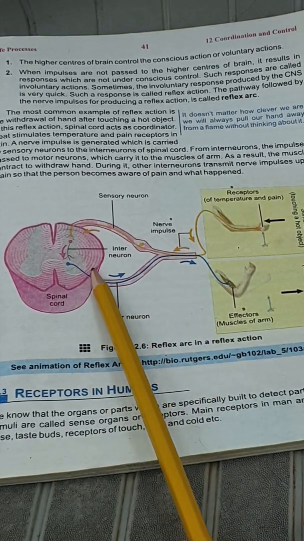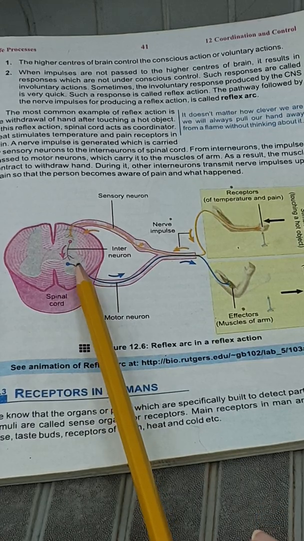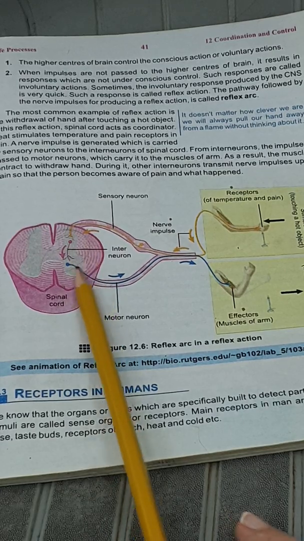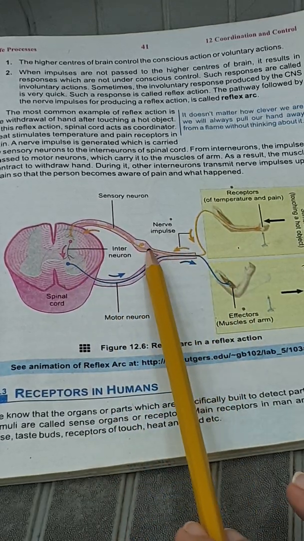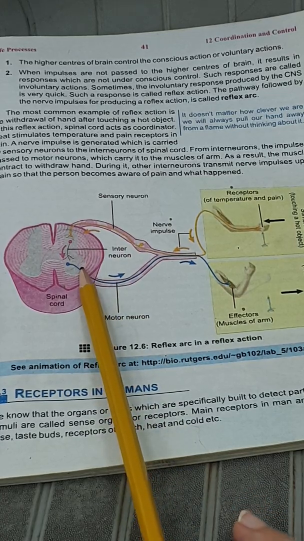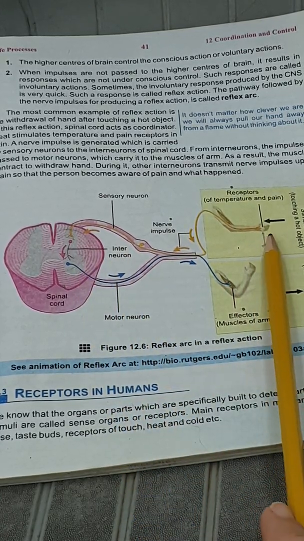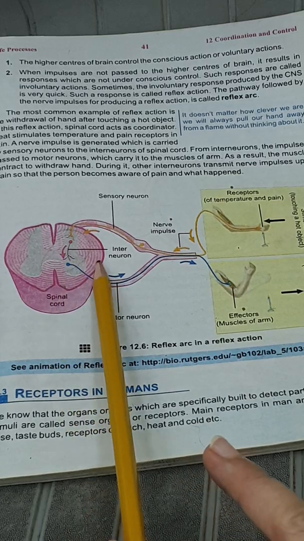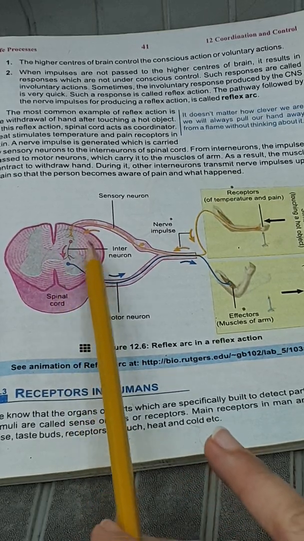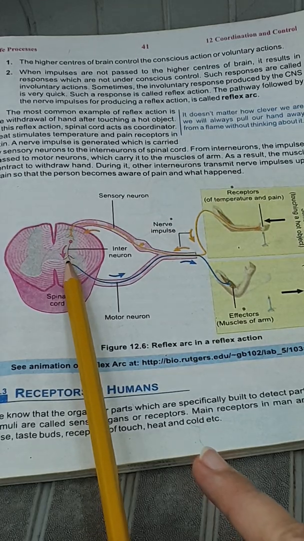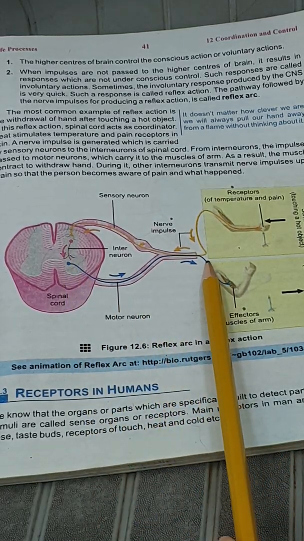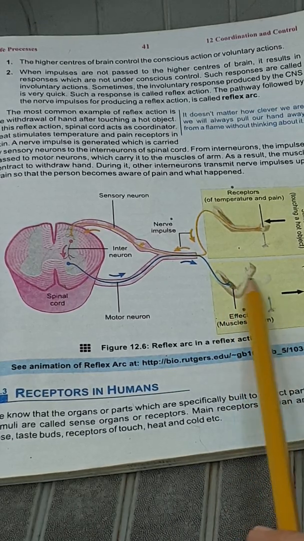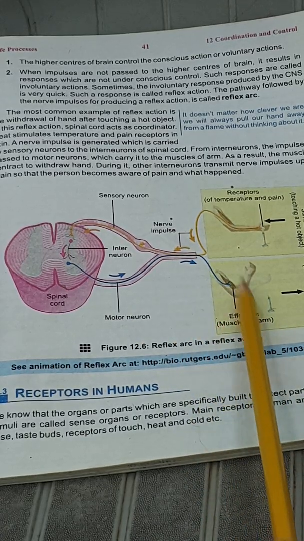As we already studied the parts and structure of the spinal cord, the spinal cord has two parts, one is the white matter and the other is the gray matter, and normally we say that mixed nerves arise from the spinal cord. Like here, when someone touches a hot object, the message is conveyed to the spinal cord. In the spinal cord, the interneuron gives a message to the motor nerve, and that motor nerve gives a message to the muscles of the hand, and the hand is pulled or withdrawn from that hot object.